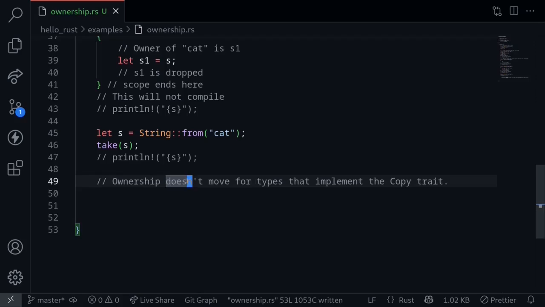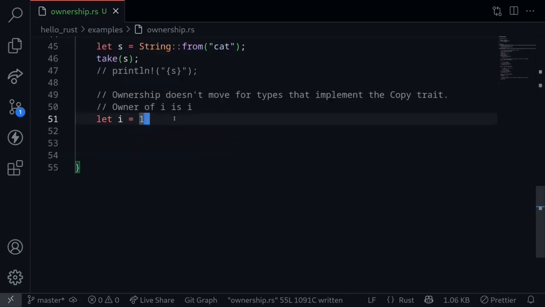Now you can ignore the 3 rules that I explained above for data types that implement the copy trait. Basically, data that can be copied. When data is reassigned to a new variable, or it is used inside a new scope, instead of the ownership transferring over, it copies the value, so we don't have to worry about ownership. Consider a simple example of an i32. The data type i32 implements the copy trait. They can be copied by value.